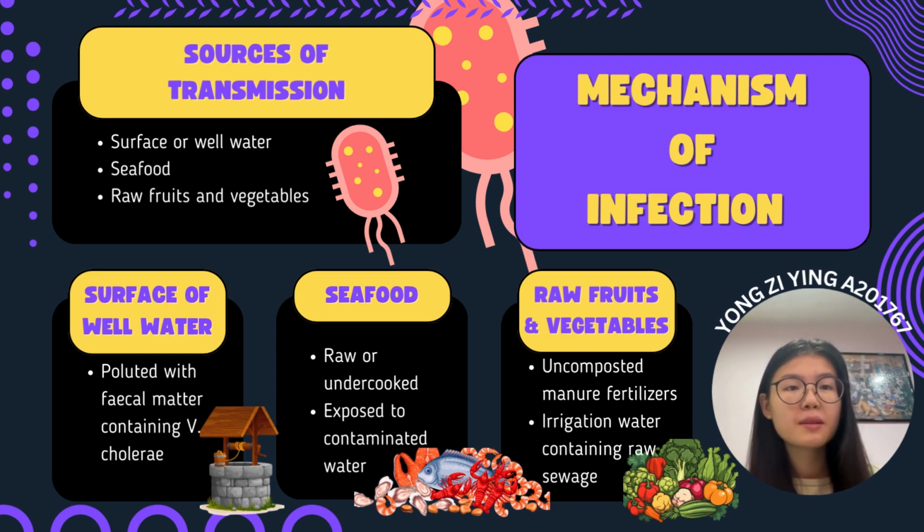In summary, the primary transmission routes for Vibrio cholerae are through polluted water, contaminated seafood, and improperly handled fruits and vegetables.